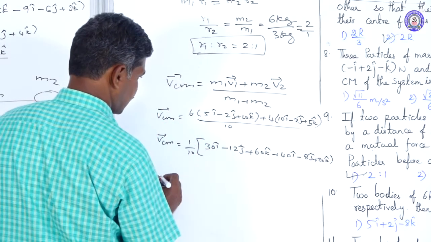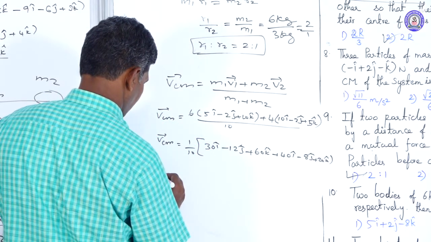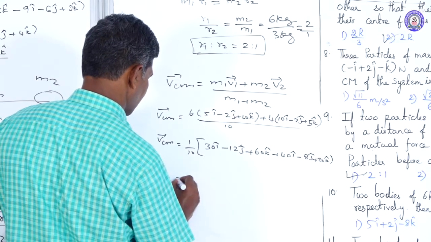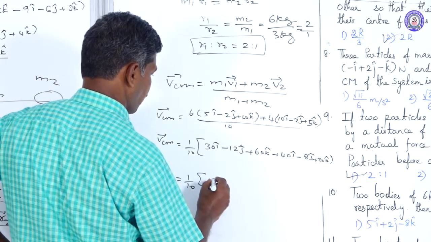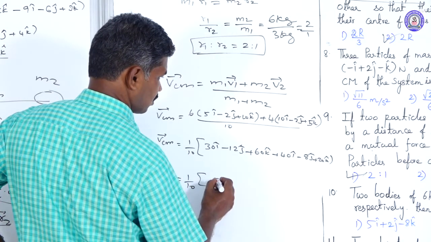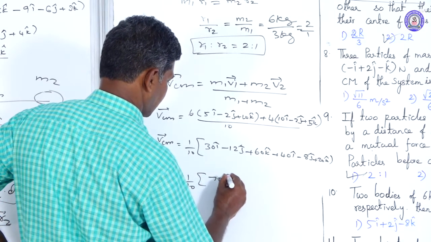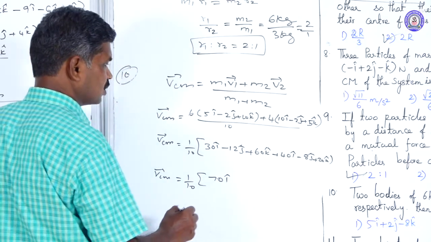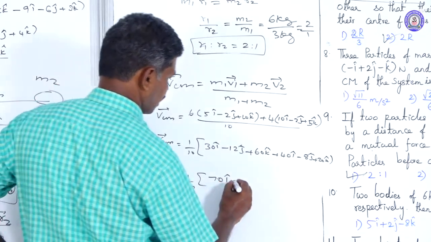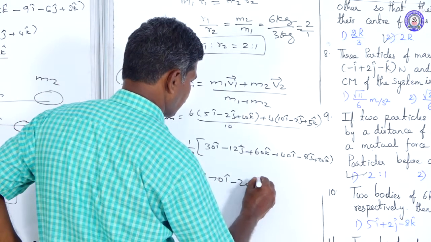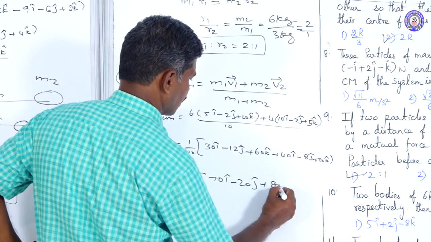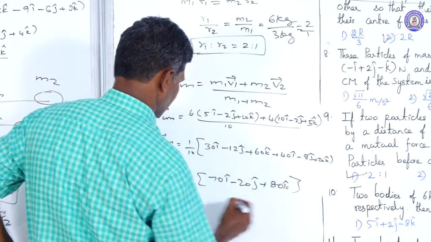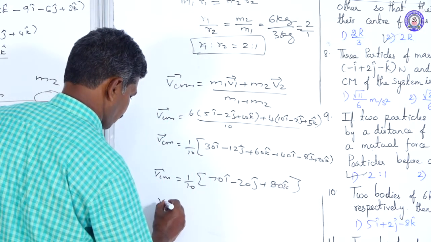Then we add the i cap, j cap and k cap. VCM vector, the velocity of the center of mass vector, equals 1 by 10 of 30 plus 40, 70 i cap, minus 12 j cap minus 8 j cap, that is minus 20 j cap, plus 60 k cap and 20 k cap, 80 k cap. 10 is taken in.